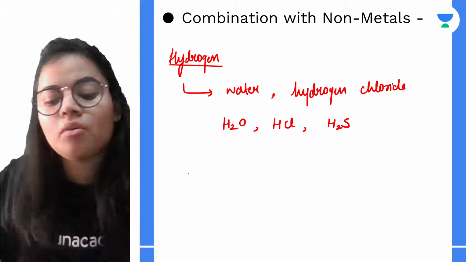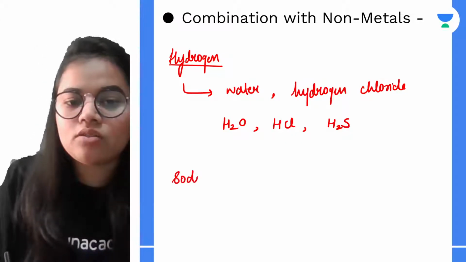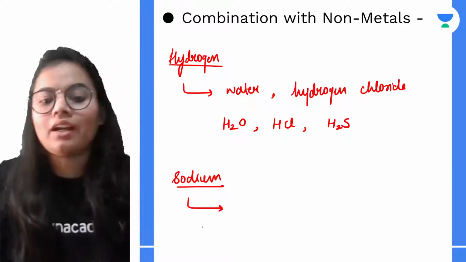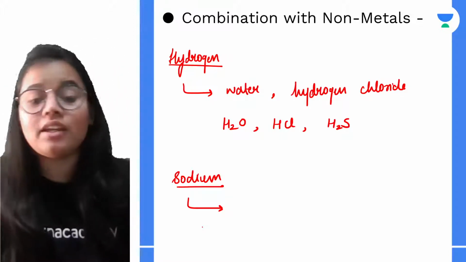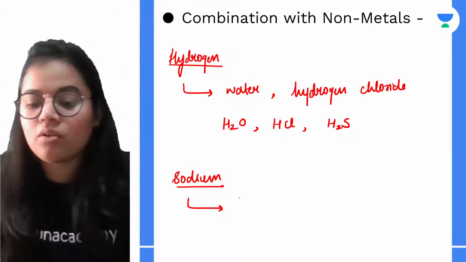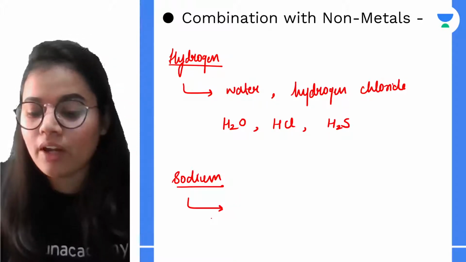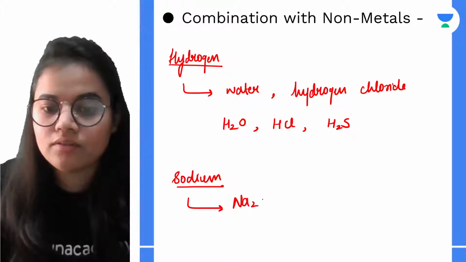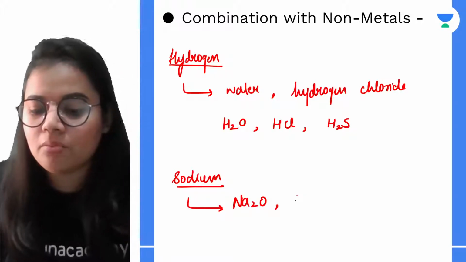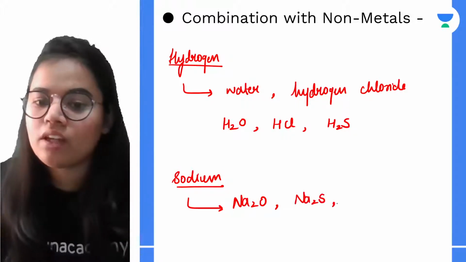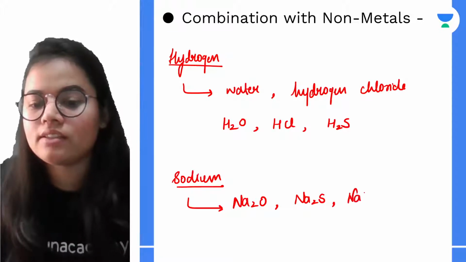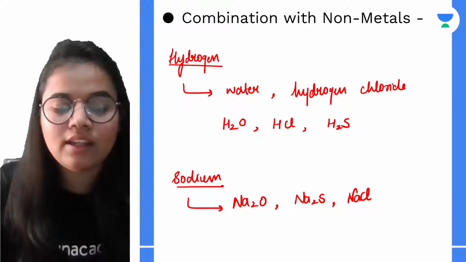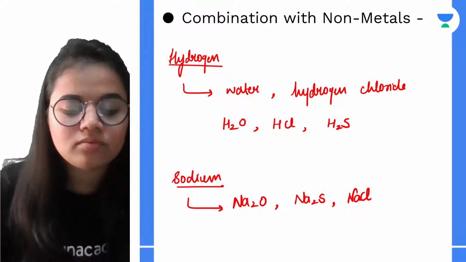Now, other elements such as sodium, lithium or potassium also react with non-metals and give various compounds, such as sodium chloride, sulfide or oxide, etc. So these are the compounds that we can get. So over here also we can see that there is a similarity between hydrogen and the alkali metals.